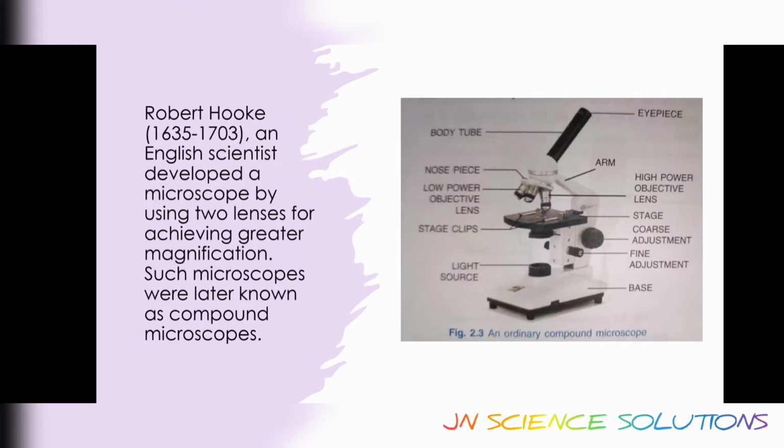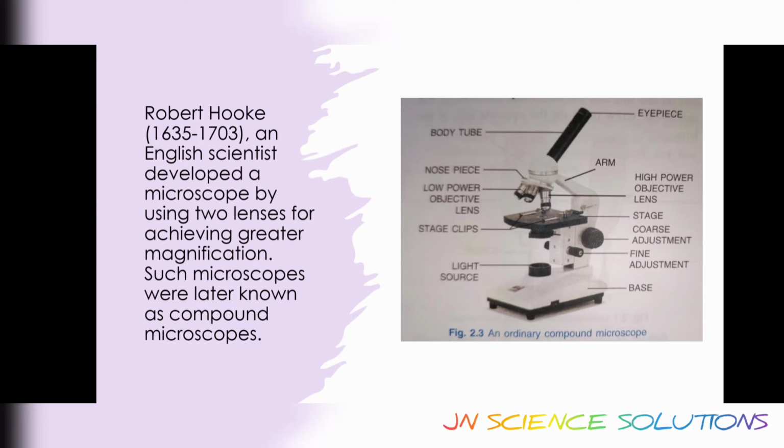Robert Hooke was an English scientist. He developed a microscope by using two lenses for achieving greater magnification. Such microscopes were later known as compound microscopes. First, Antony van Leeuwenhoek discovered the single lens magnifying glass, the single microscope.